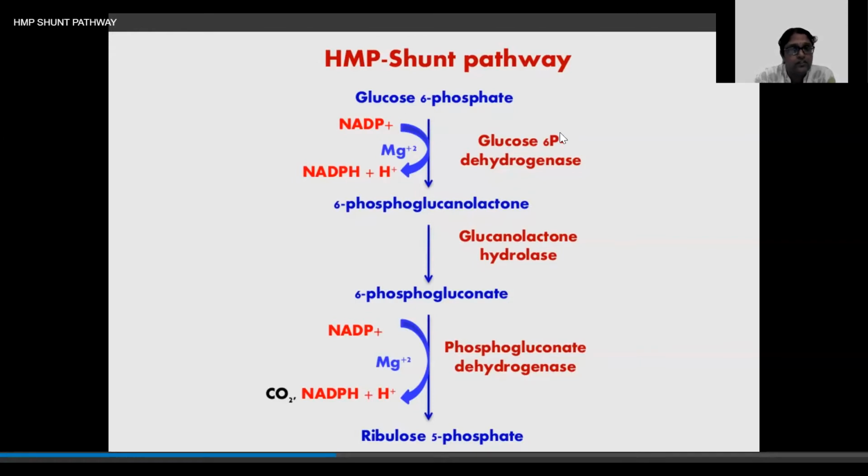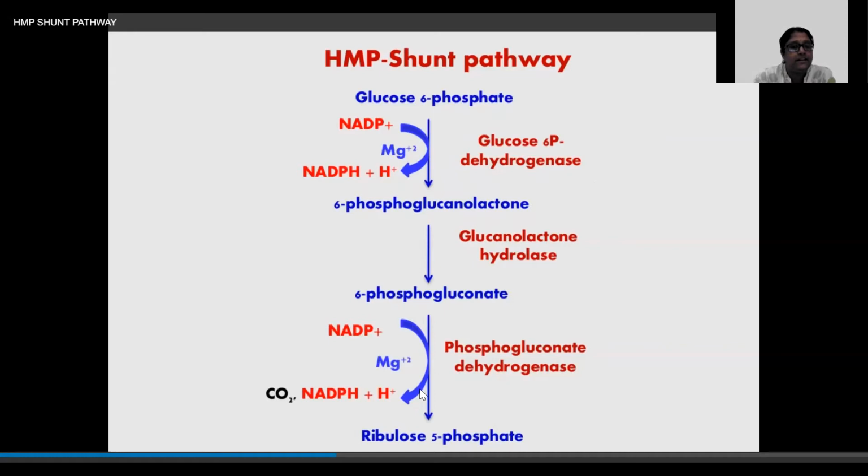So the glucose 6-phosphate will be converted by glucose 6-phosphate dehydrogenase, and here NADP plus will be converted to NADPH plus H plus, and then this will be converted into 6-phosphogluconate, and this is the committed step.